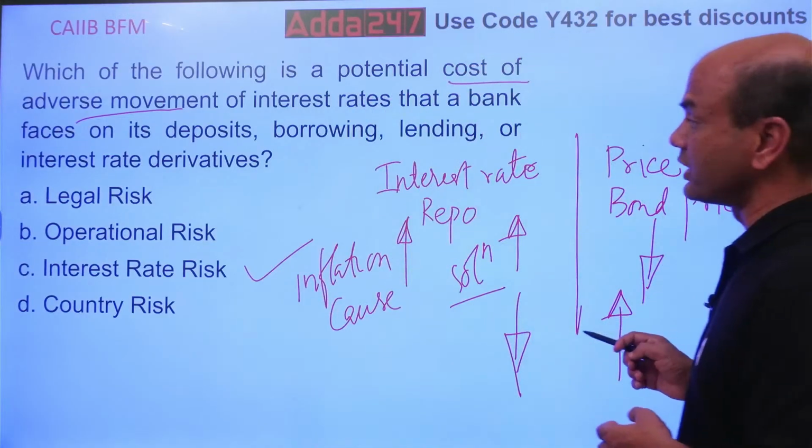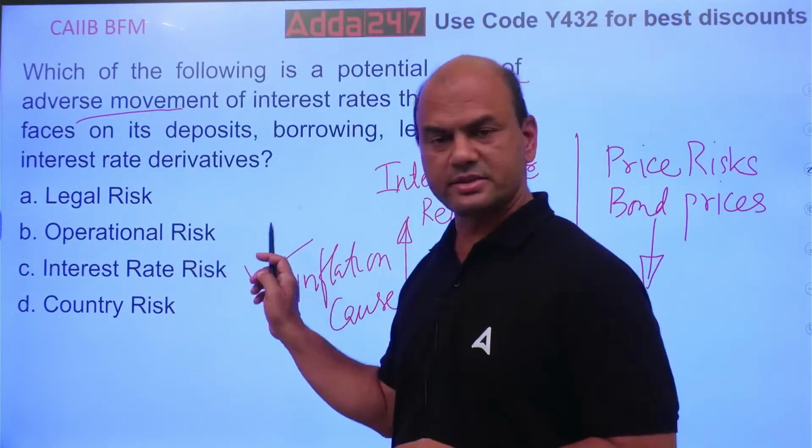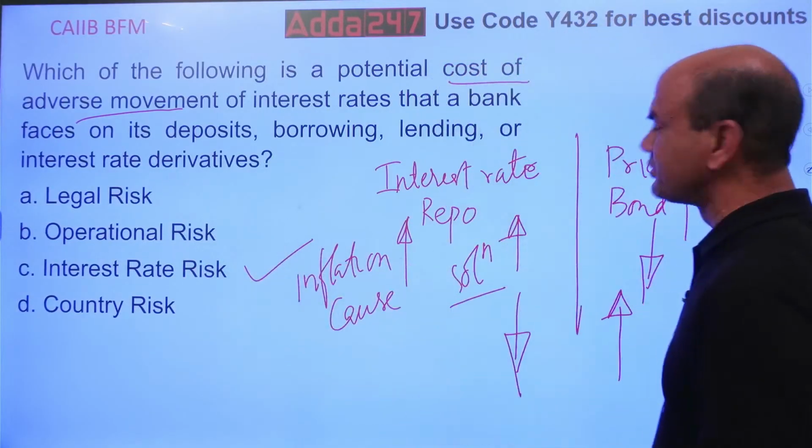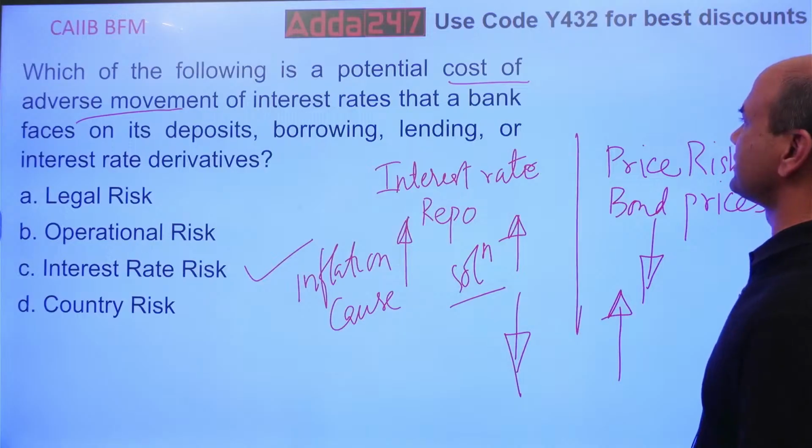Next. So you got the answer. The answer was interest rate risk. Clear, everyone? Move on. Type yes in the comment section.